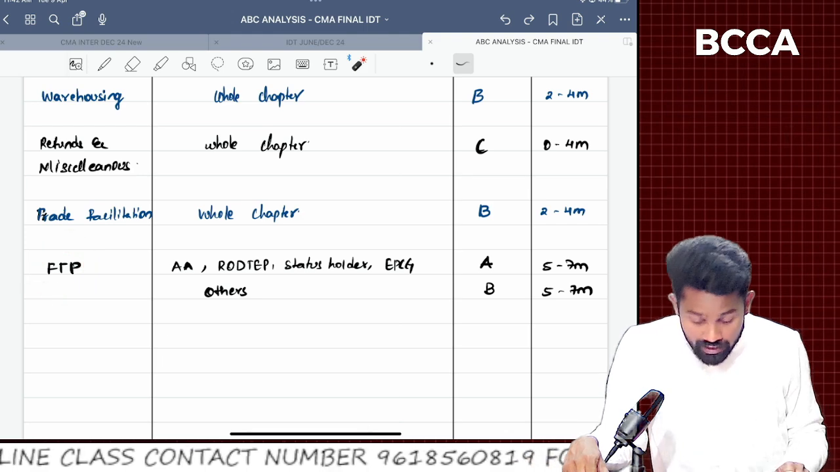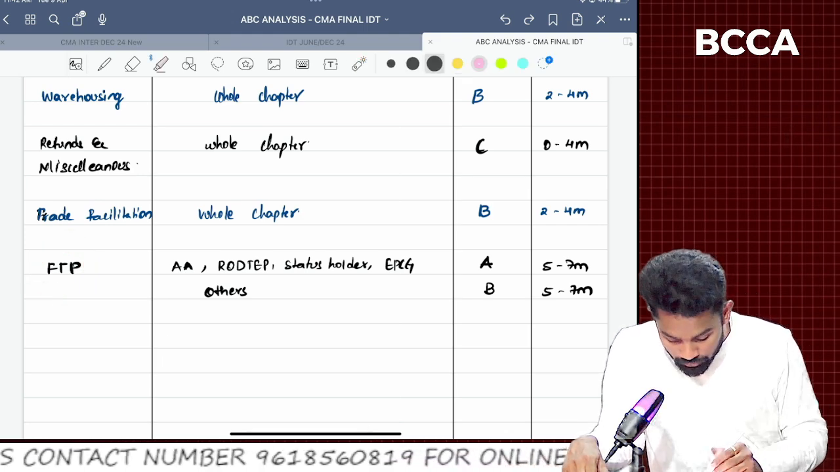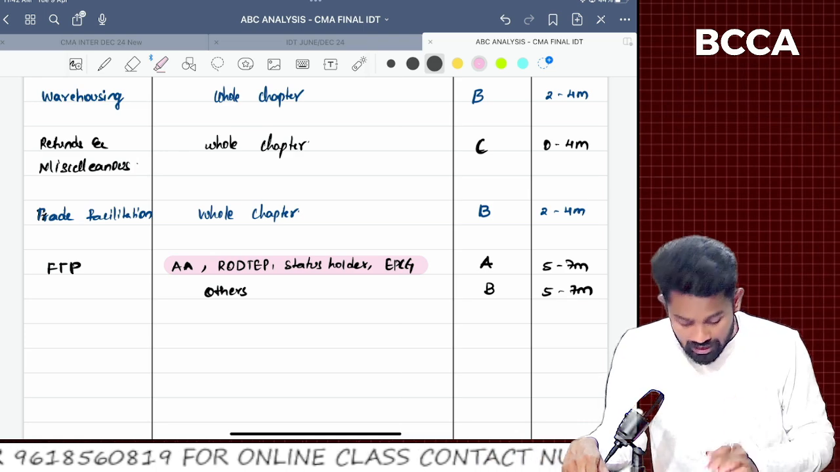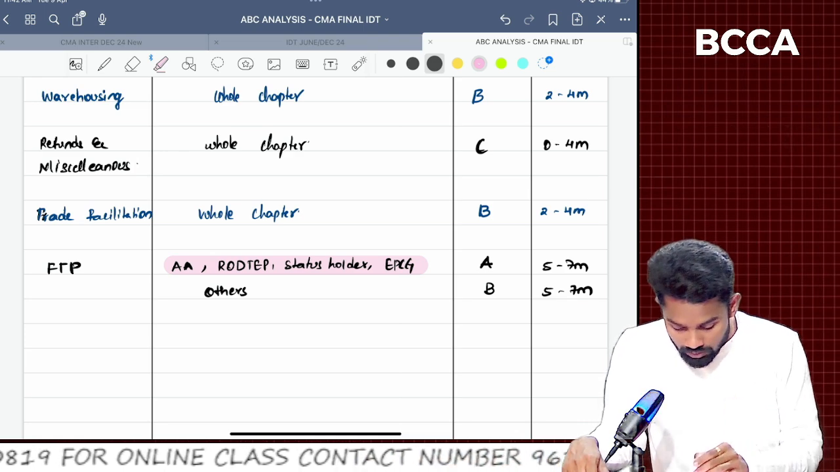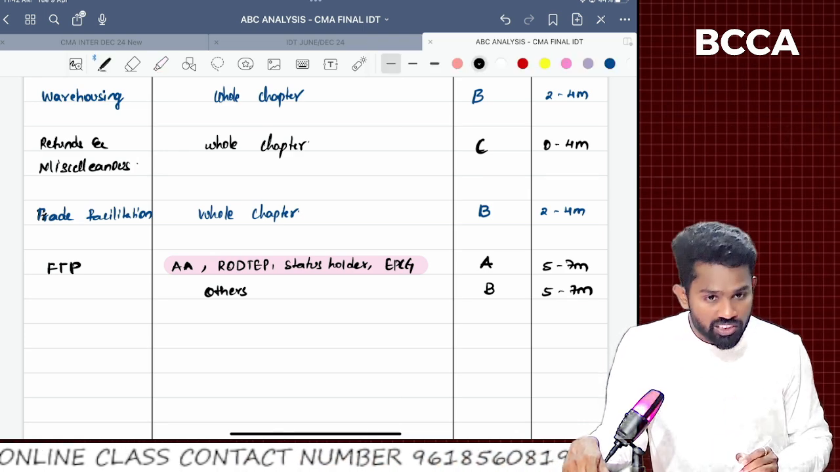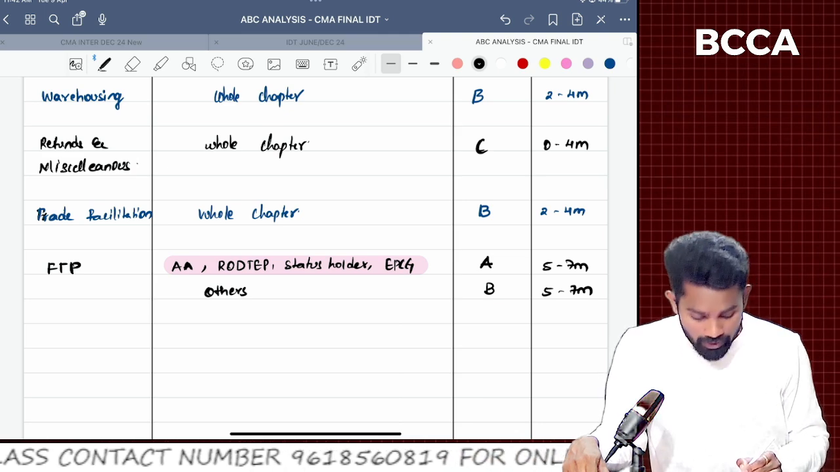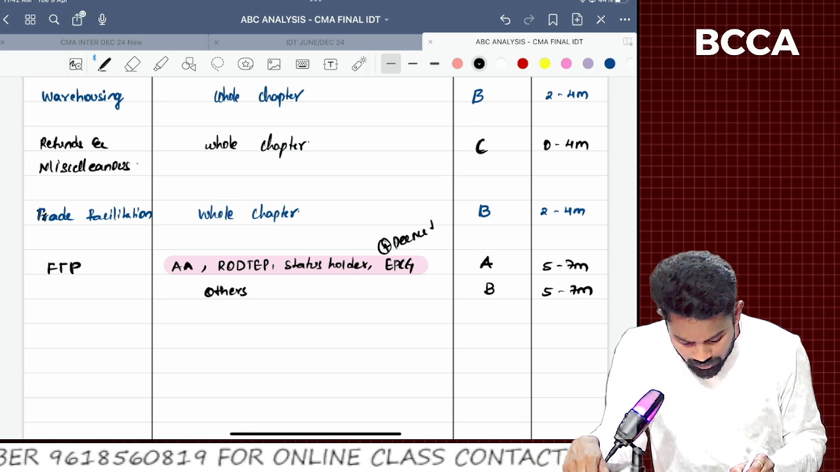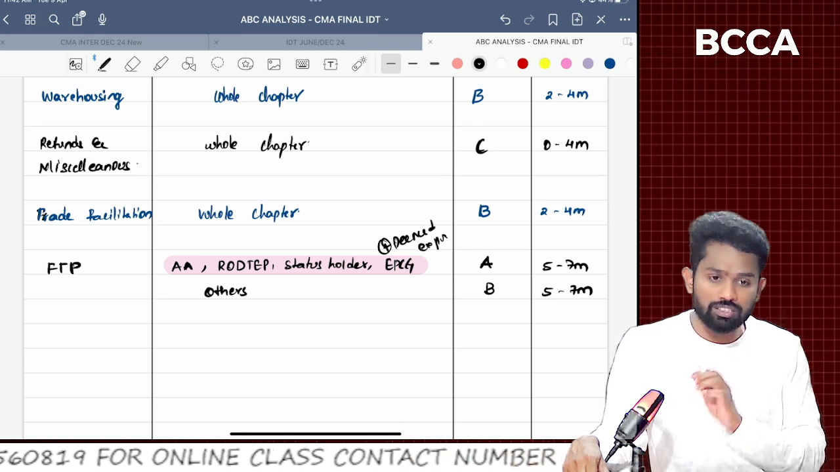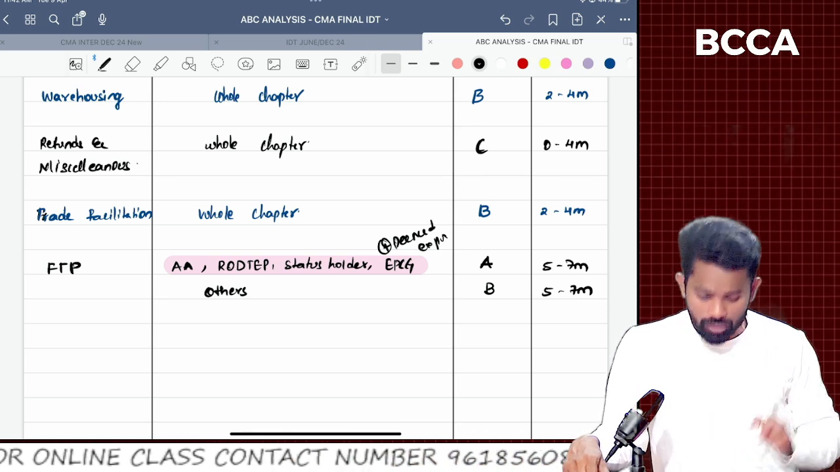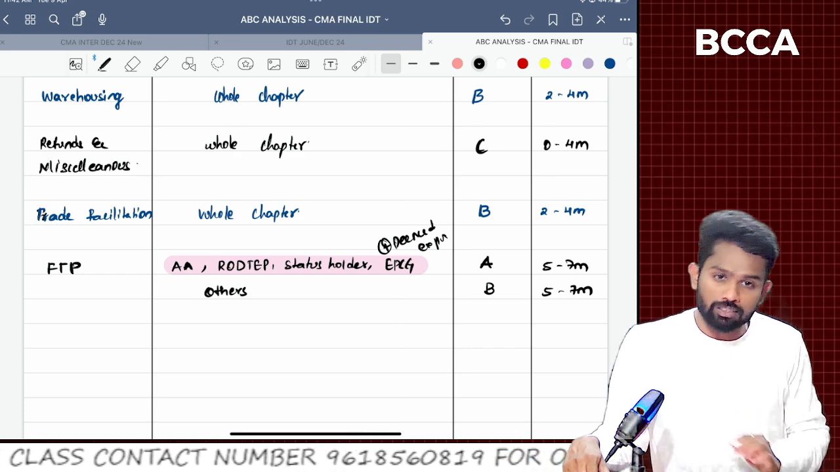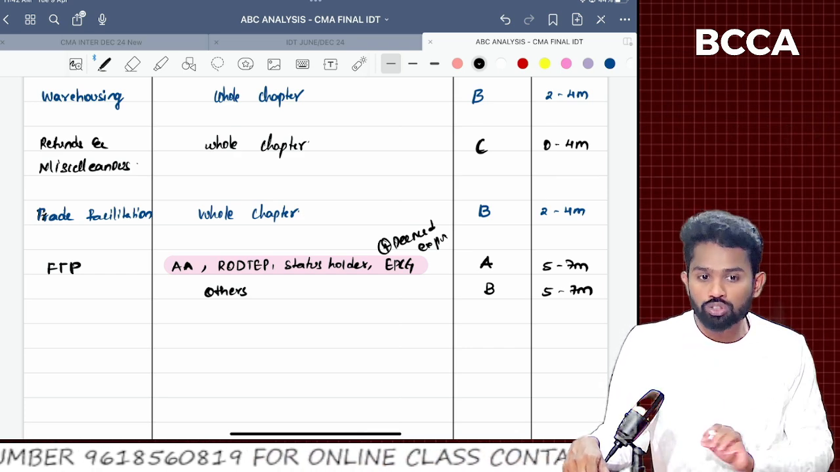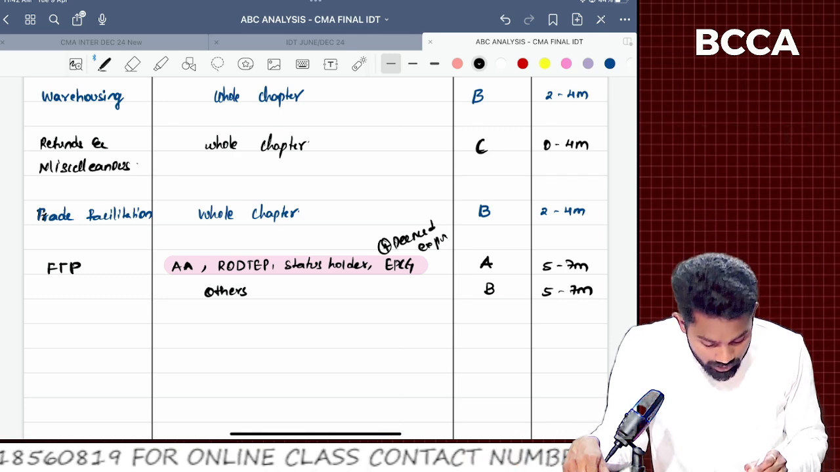FTP, sir. In FTP, I highlighted a few schemes, sir. Regularly the institute is asking these questions: Advance Authorization, RODTEP scheme, remission of duties and taxes, status holder, EPCG, and if any extra, then deemed export. From these 5 topics, the institute is regularly asking at least one 7 marks question, sir. You could go to the past 5 attempts and check. Every attempt they are asking a 7 marks question from these 5 concepts. So that's why this is A category.